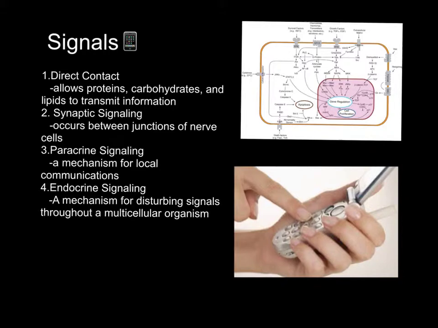Paracrine signaling is a mechanism for local communication, and endocrine signaling is a mechanism for distributing signals throughout a multicellular organism, which is pretty much like text messaging.